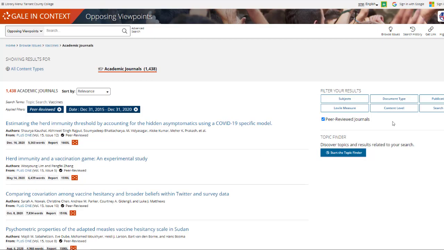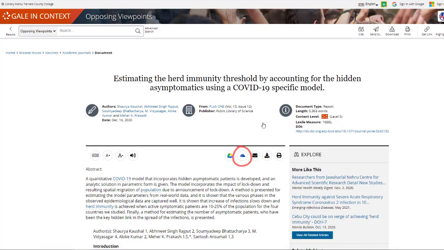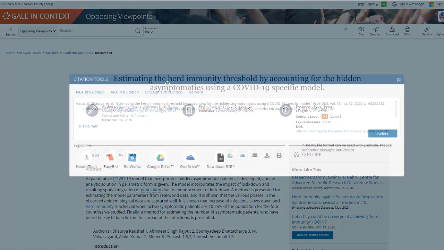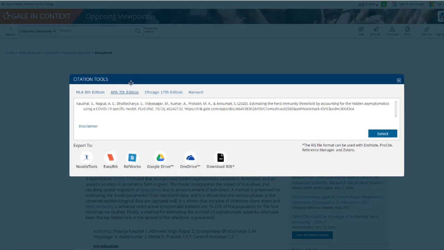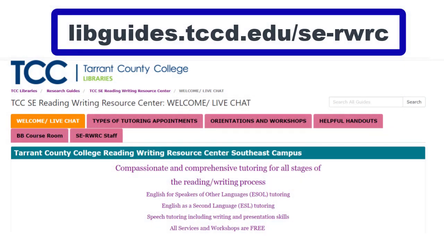When you click into an article, you can read the entire article and save it to your OneDrive so it is easy to access when you are ready to write your paper. If you click the Cite button, the database will automatically generate a citation. Make sure to choose the APA format and then double-check the citation. No automatic citation generator is 100% accurate. If you are not familiar with the APA format, please see the TCC Writing Center. They give free workshops on APA several times each month, and they can also sit down with you one-on-one for citation help in person, through online chat, or through email.